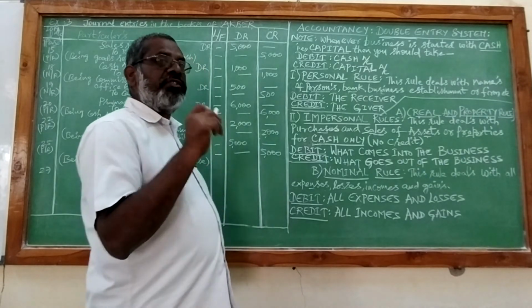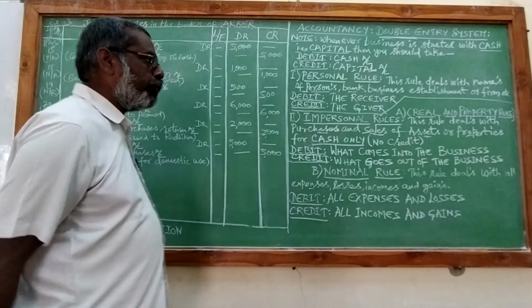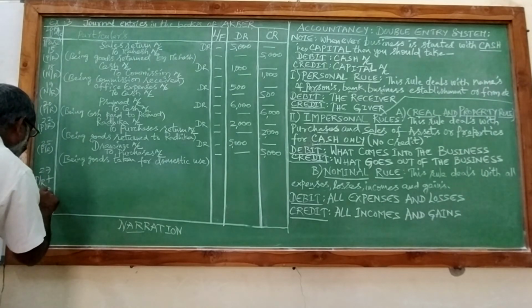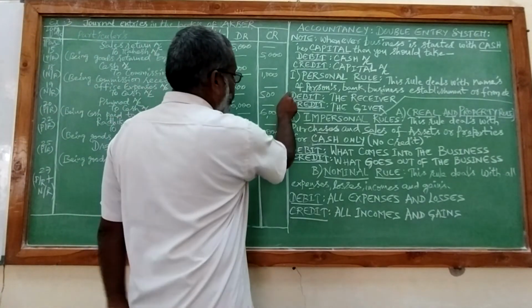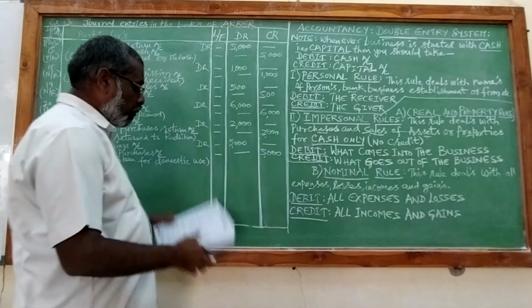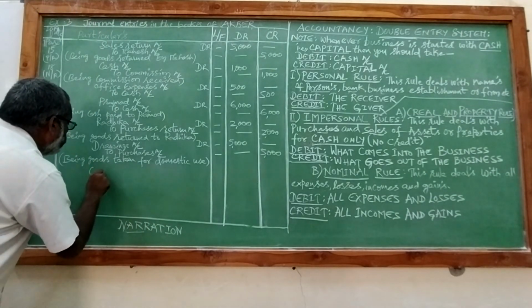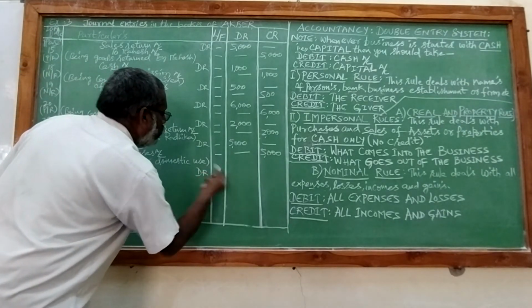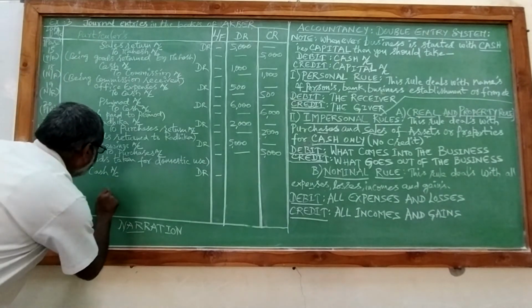So discount allowed is an expense which comes under nominal rule. So that means in this particular transaction you have personal rule and nominal rule. Both the rules are involved. So personal rule, the formula is debit is the receiver, credit is the giver. So what we are receiving? We are receiving cash. And who is the giver? Anand is the giver. So we will credit Anand account.